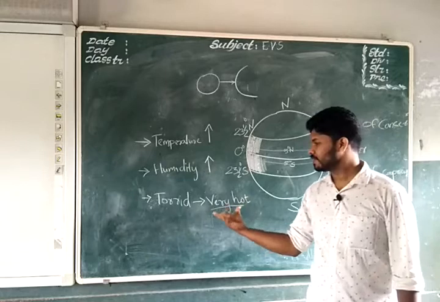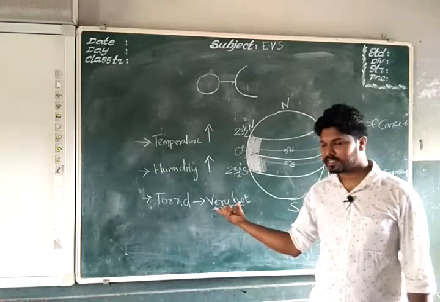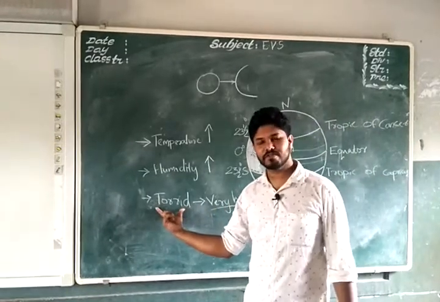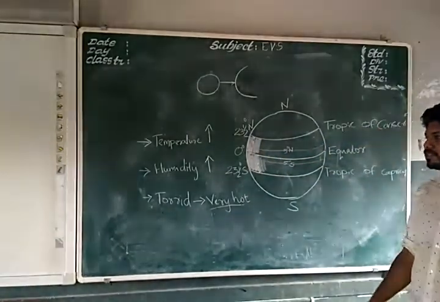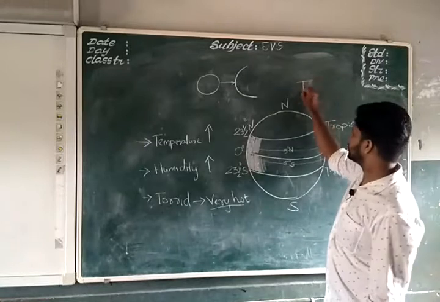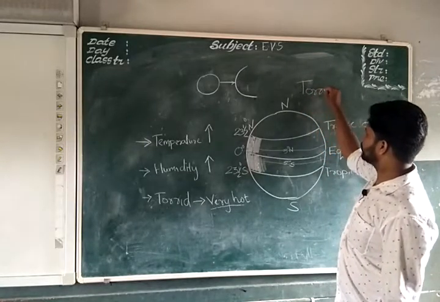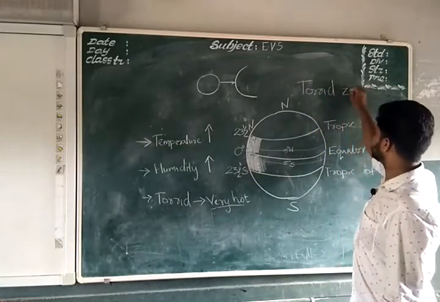From the word very hot, it gets the name torrid. The meaning of torrid is very hot. Hence, it gets the name torrid zone. So, it's about torrid zone.